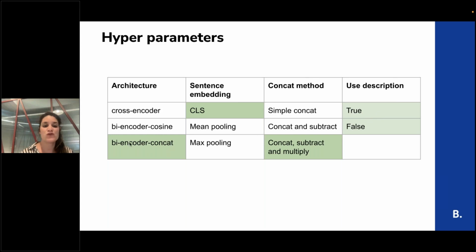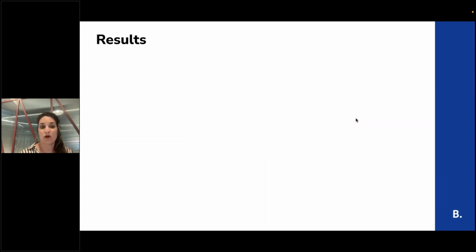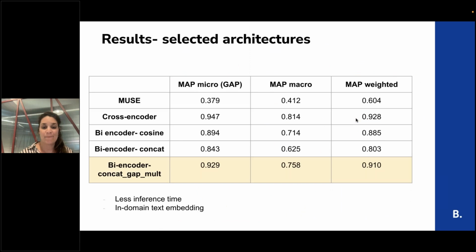combination. The best combination was to use the bi-encoder concatenation with the CLS, to use this concatenation method, and also to use description for some of the topics. So if we look at this result in terms of the MAP micro, MAP macro, mean average precision micro, macro and weighted, basically the cross encoder was the best. You can see here, as I mentioned before,